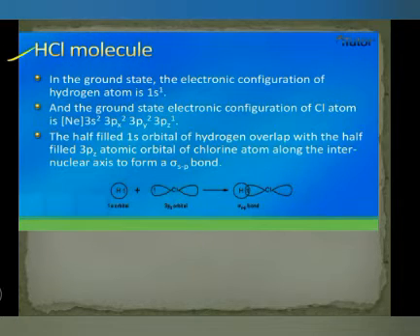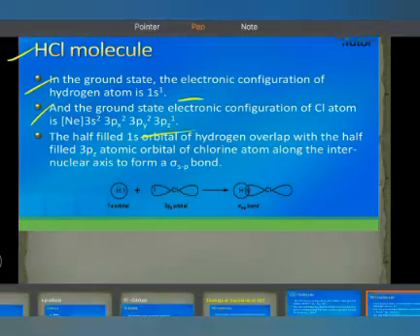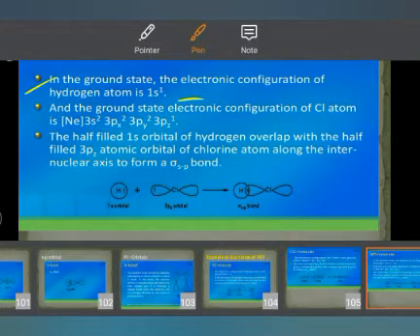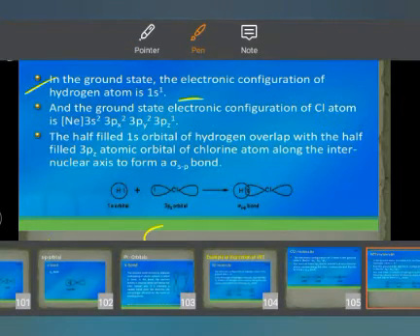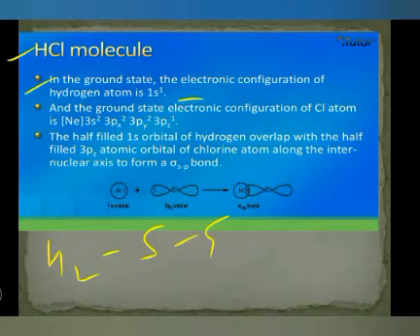Okay. HCl, in the ground state, H is 1s1 and Cl is 3pz1. So in this particular case, one orbital of H will overlap with one orbital of Cl. That's why it is known as sp. So dear students, we studied that H2 is an example of ss, Cl2 is an example of pp, and HCl is an example of sp.